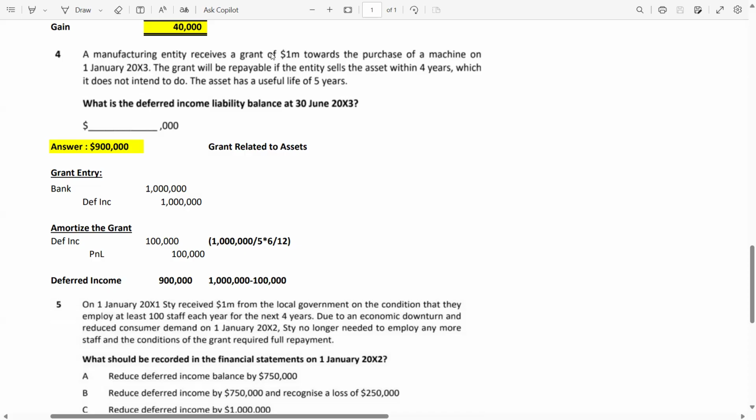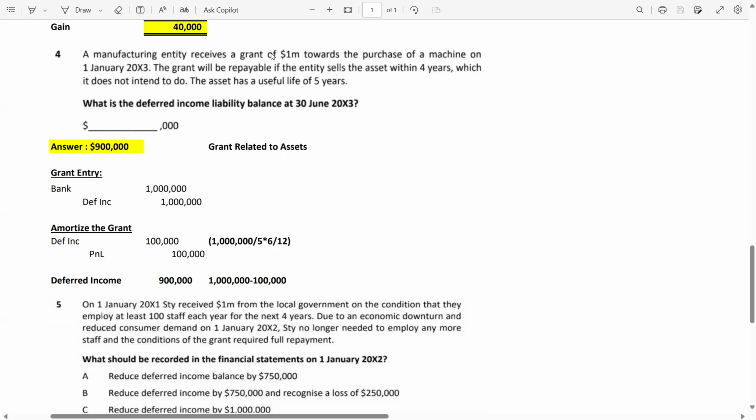If the entity sells the asset within 4 years, this is a breach of the condition and the entity will have to repay the grant. But it is mentioned that it does not intend to do so. It means the entity will not breach this condition. So if the entity will not breach the condition, there is no need to repay the grant.